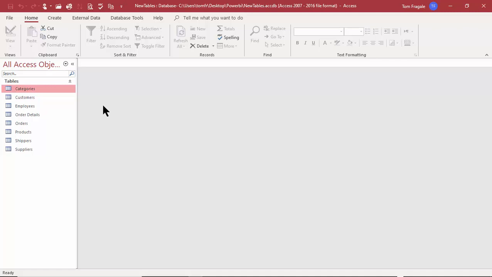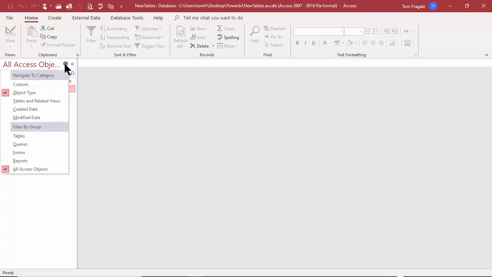And the navigation pane is where we'll find all of the objects for our database. Now, this database just has tables, okay? But usually you would see tables, queries, forms, reports, macros, and modules. So this is called the navigation pane. Now, watch my mouse. If I click on this arrow right here, then you can change the way the navigation pane appears. Now, I've been using Access for so long that I like to have it by object type, and I like to show all Access objects.